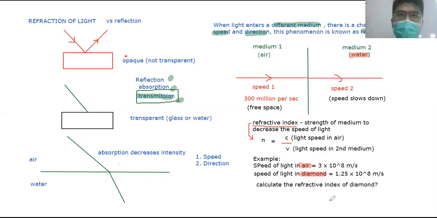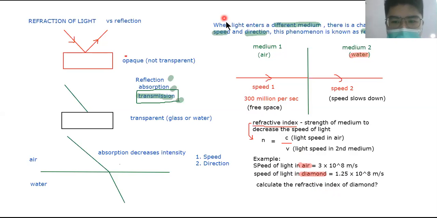When the light ray comes from air and enters the diamond, then the first medium is air. As the light ray passes through the diamond, refraction will happen, so light will slow down because it is coming from free space. But how much? What is the refractive index?